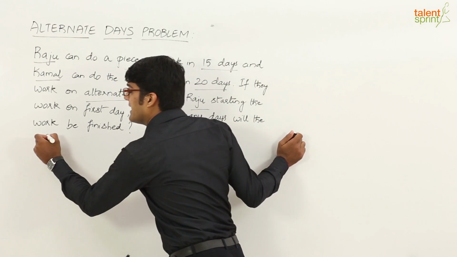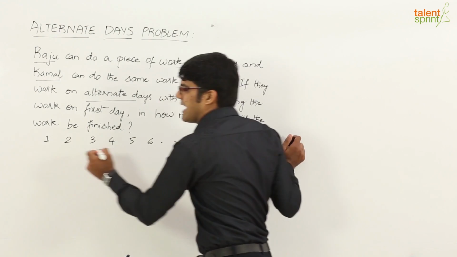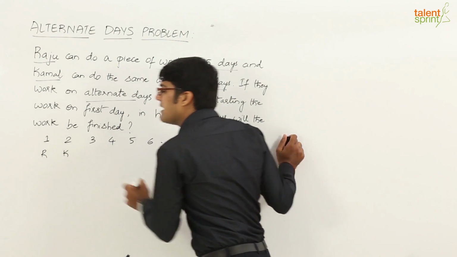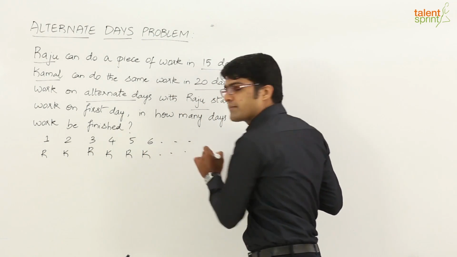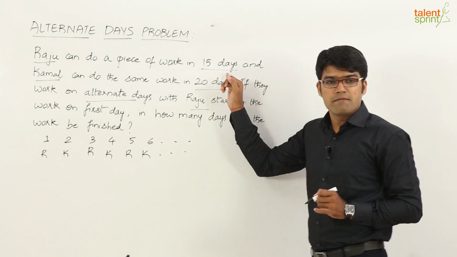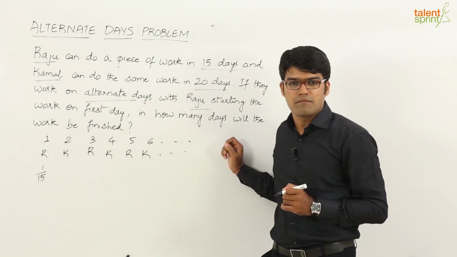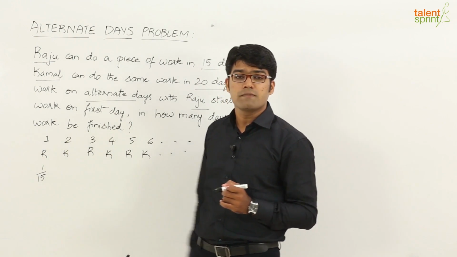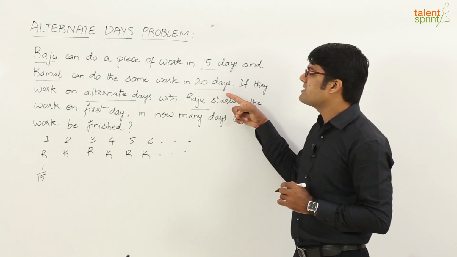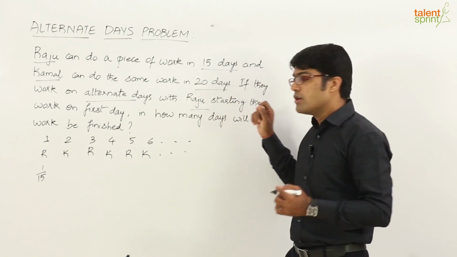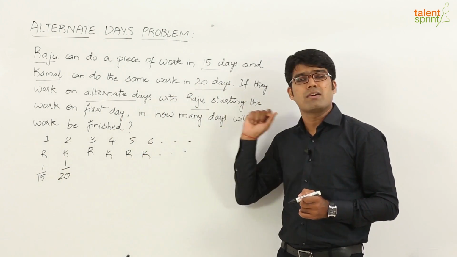So, if you try and understand the cycle here, first day, second day, third day, fourth day and so on, what happens on the first day? Raju works, second day Kamal alone, third day Raju again, fourth day Kamal and so on. Now, since Raju can finish the work in 15 days, we can say that on the first day the amount of work that gets finished is 1 by 15, right, because Raju is the one who is working alone on the first day. Then on the second day Kamal works alone. Now, Kamal can finish the complete work in 20 days. So, what amount of work can he finish in one day? 1 by 20, right.